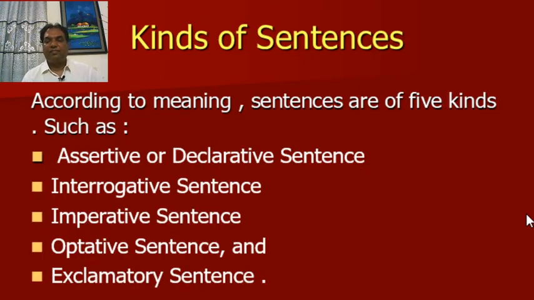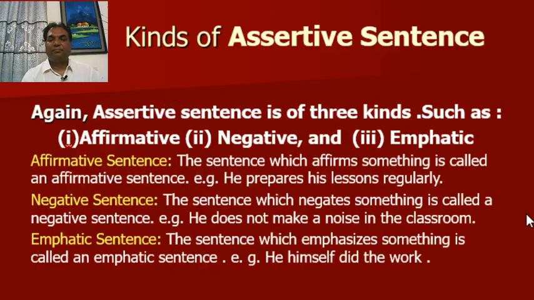Now, kinds of sentences. According to meaning, sentences are of 5 kinds, such as assertive or declarative sentence, interrogative sentence, imperative sentence, optative sentence, and exclamatory sentence. Kinds of assertive sentence. Again, assertive sentence is of 3 kinds, such as affirmative, negative, and emphatic.